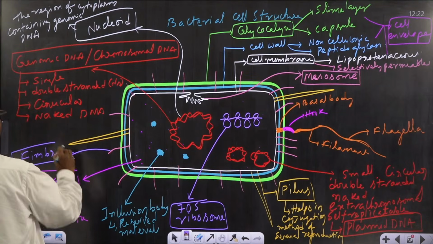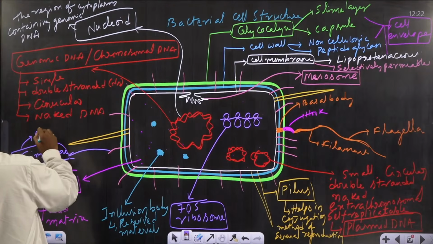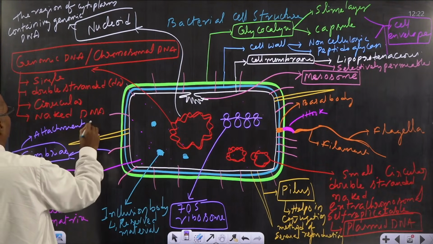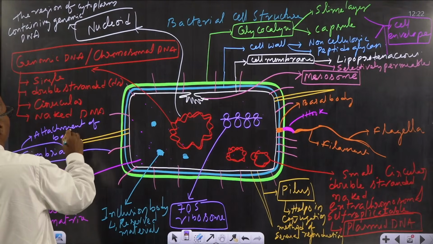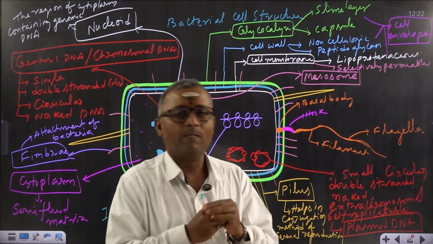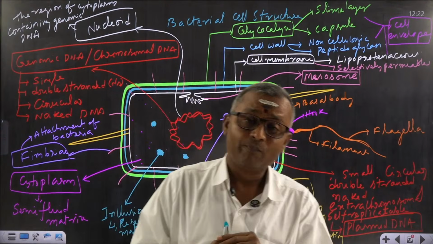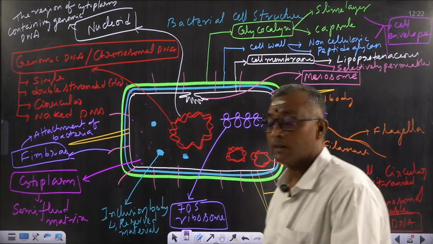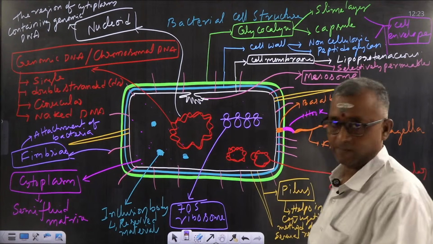This fimbriae helps in the attachment of bacteria to the surface of rock or to a host tissue. Okay, so this is about fimbriae.